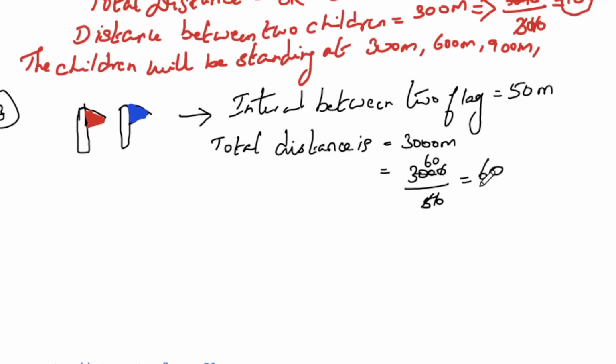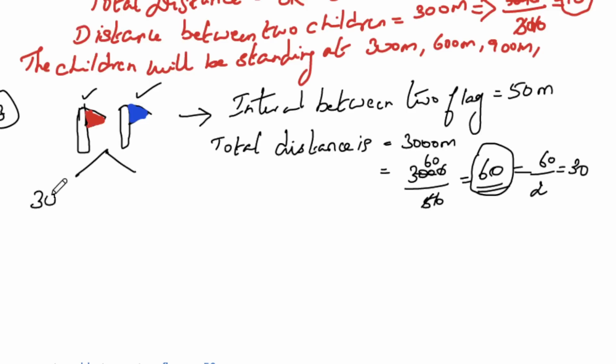So how many flags are needed now? We need 60 flags. So what they are asking now? They are asking to place both red flag and blue flag. So 60 is there. So we need to divide 60 by 2. So 60 divided by 2 is 30. Because we are dividing the flags, one in blue color and one in red color. So since 60 is an even number, we can divide it very easily. So divided by 2, 30 red flags and 30 blue flags are needed.